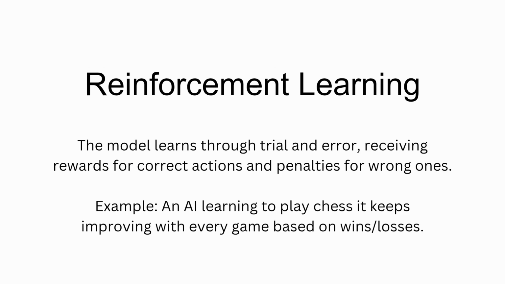In reinforcement learning, the model learns through trial and error, receiving rewards for correct actions and penalties for wrong ones. For example, an AI learning to play chess, it keeps improving with every game based on wins or losses.